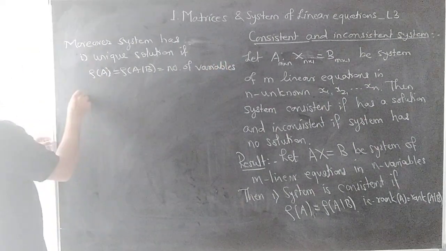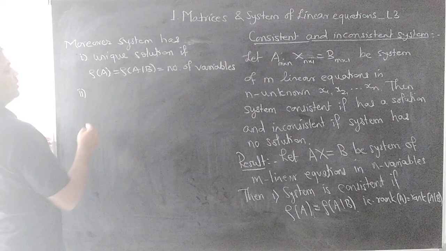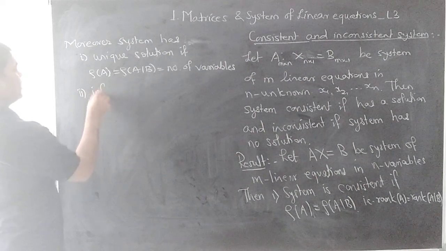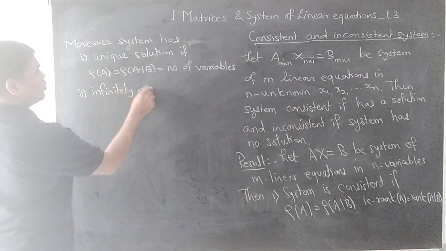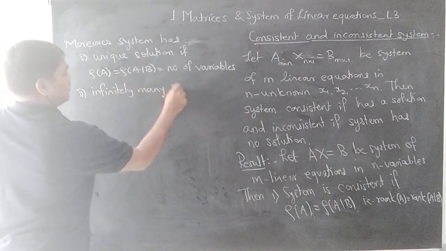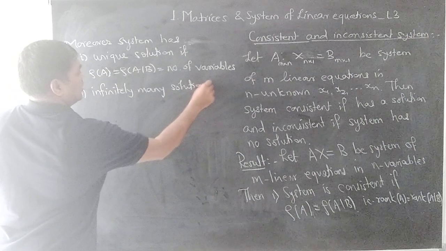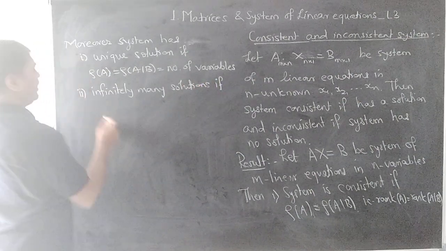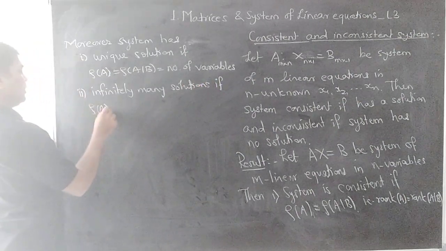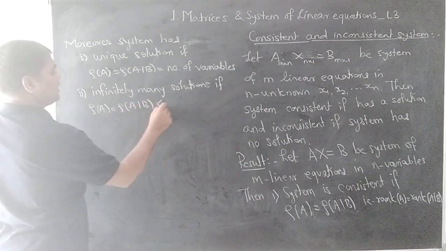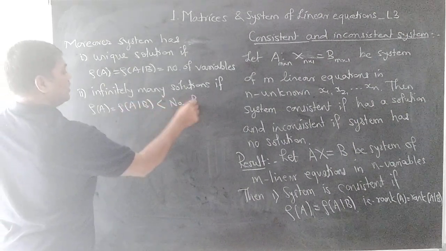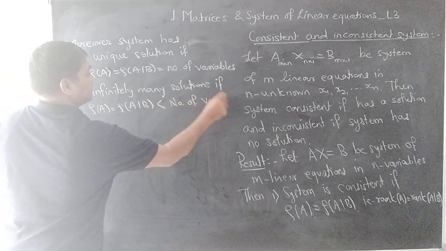Second, infinitely many solutions if rank A is equal to rank of the augmented matrix AB, which is less than the number of unknowns, the number of variables.